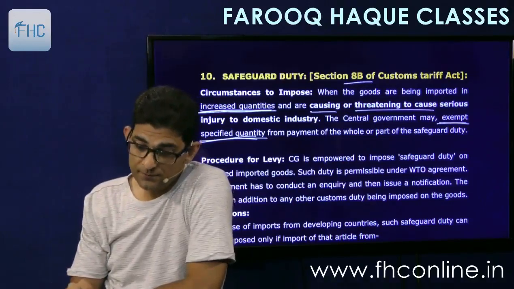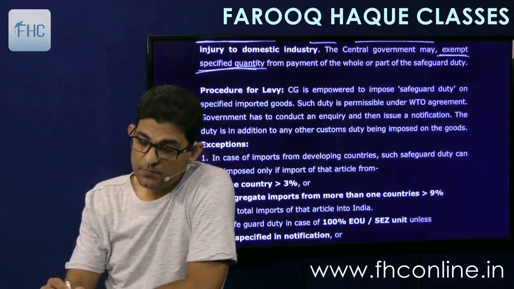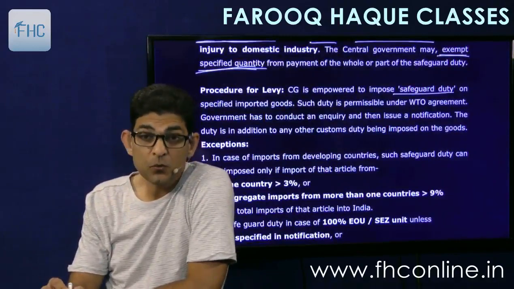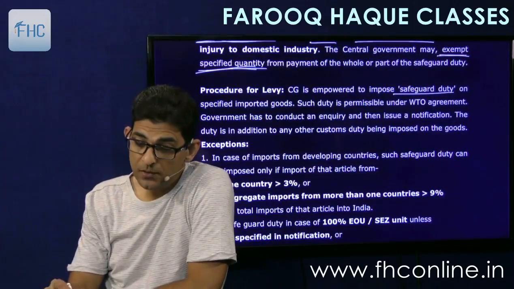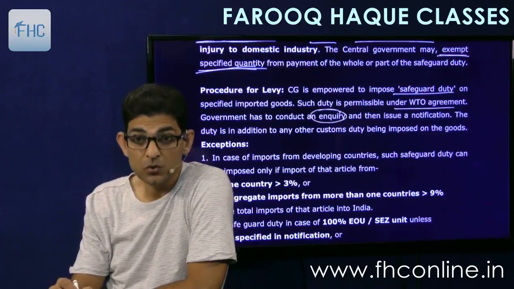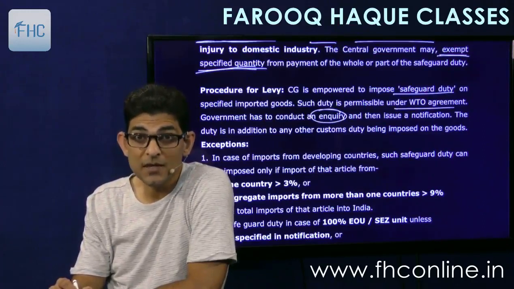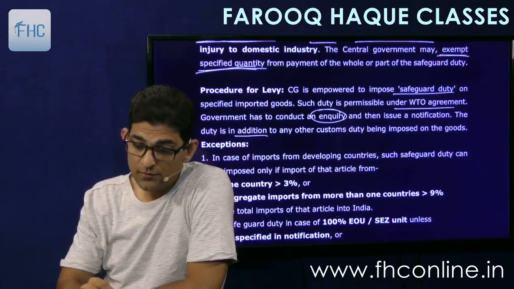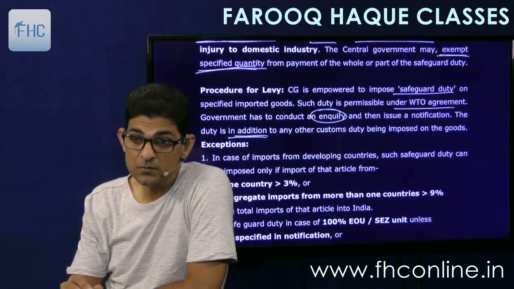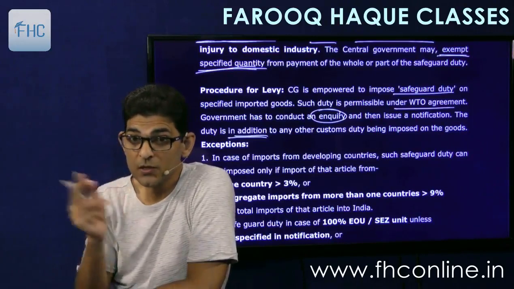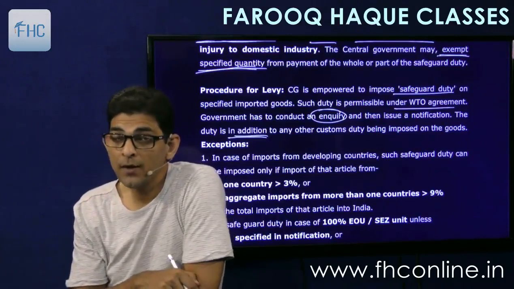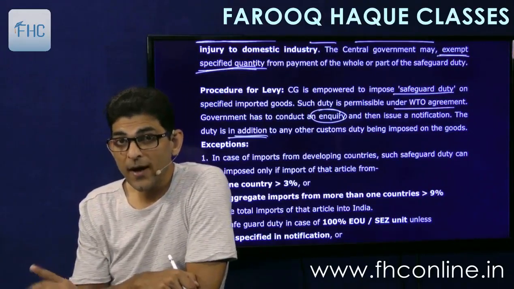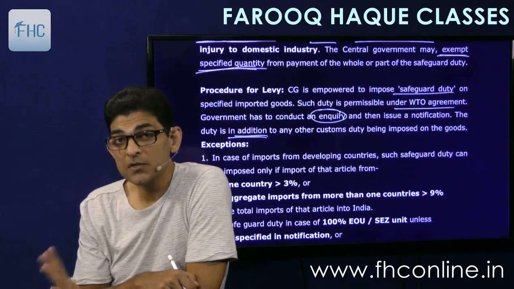Then procedure for levy. The central government is empowered to impose safeguard duty on specified imported goods. Such duty is permissible under WTO agreement also. Government has to conduct an inquiry and then issue a notification. Inquiry for what? Inquiry for damage to domestic industry. The duty is in addition to other customs duties. So this is not in lieu of the basic customs duty. Basic customs duty will be charged separately and safeguard duty will be charged separately.